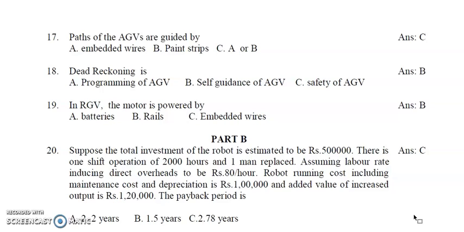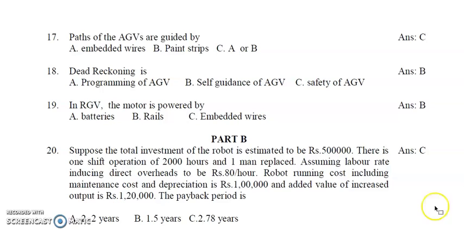In RGV, again there are two kinds of RGVs. One is called monorail, or the two-rail RGVs. Monorail RGVs are normally used in overhanging RGVs, and the usual rail-guided RGVs have two rails in the floor, on which the guided vehicles move. So monorails are overhanging, and two-rail systems are on the floor. That is the difference. And in the RGV, the motor is powered by the rails itself.